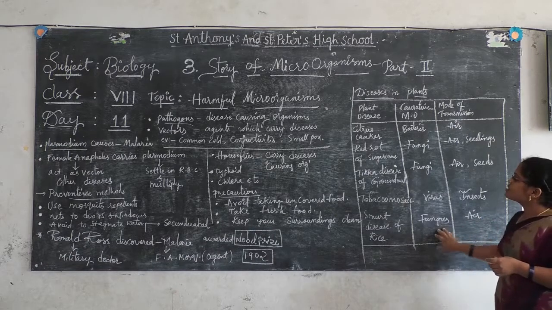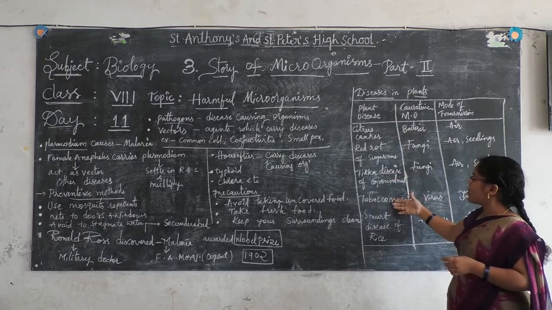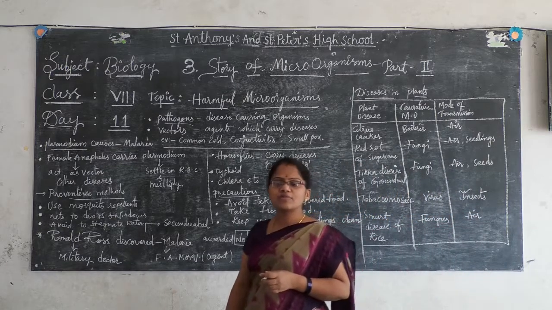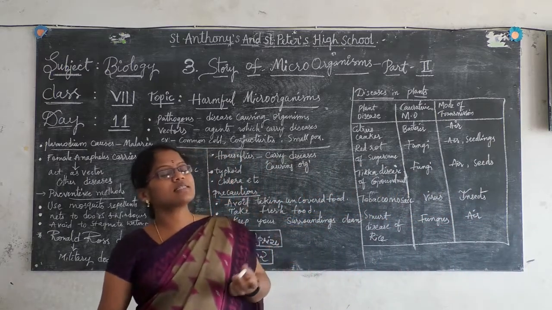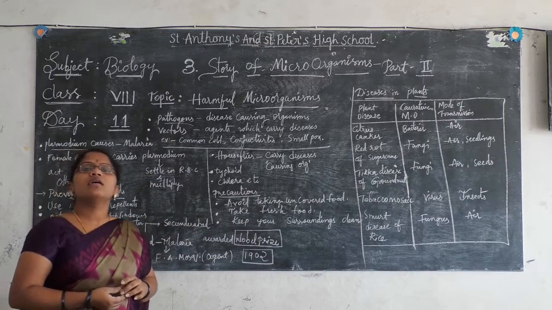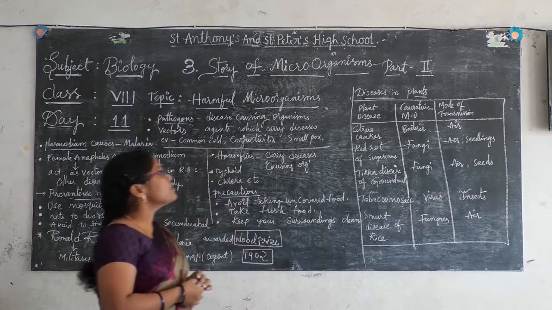So like this, citrus canker, red rot of sugarcane, Zika disease, tobacco mosaic, smut disease of rice, these are all plant diseases. It is a very important table, it may come during exams. So be alert, prepare it very carefully.